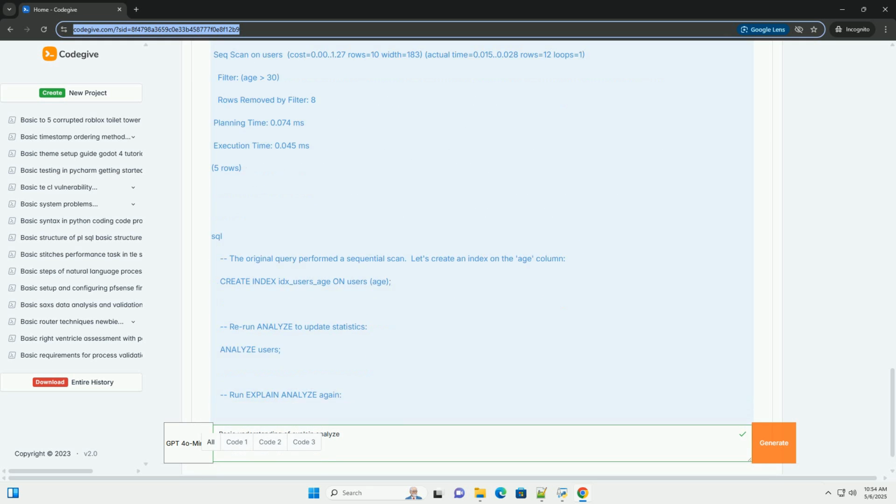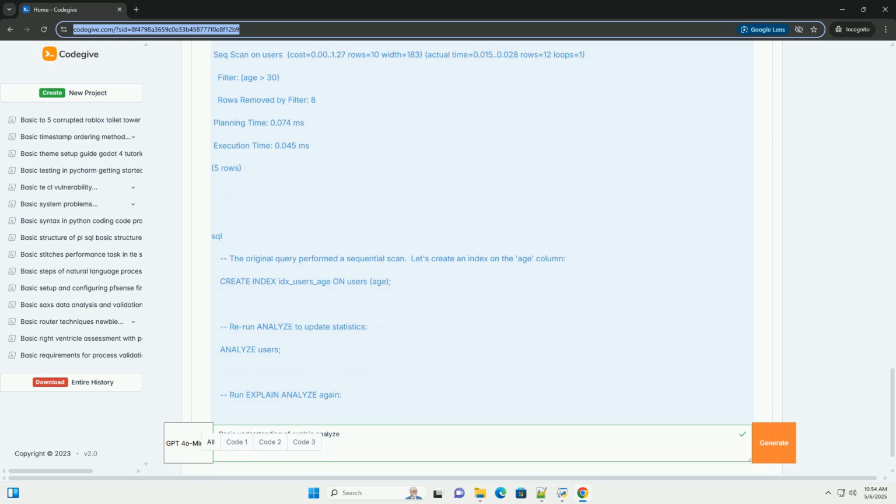Ensure that the statistics are up to date using ANALYZE. Reduce the value of geqo_threshold. This setting controls the number of tables in a query before the genetic query optimizer, GEQO, is used. GEQO can take longer to plan but sometimes produces better plans for very complex queries. Turning it off for simpler queries might speed up planning. Consider using prepared statements for queries that are executed repeatedly.